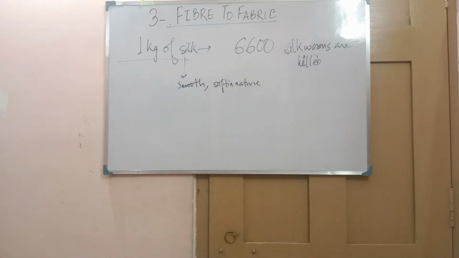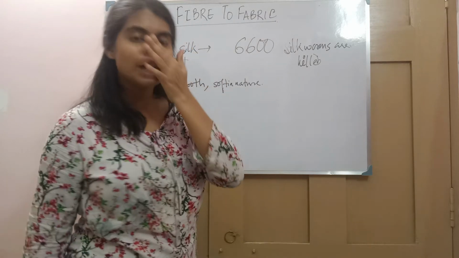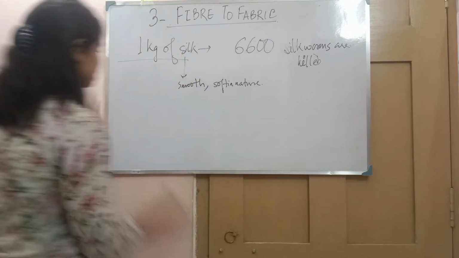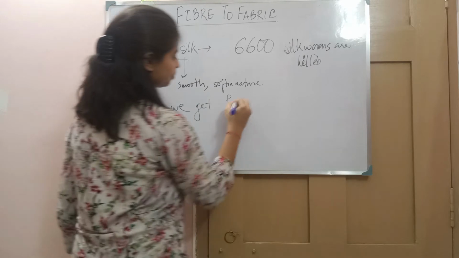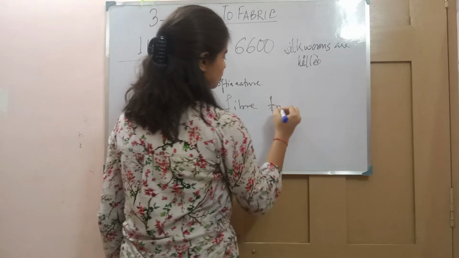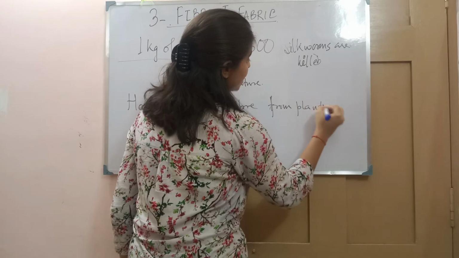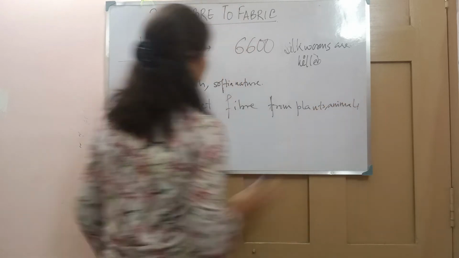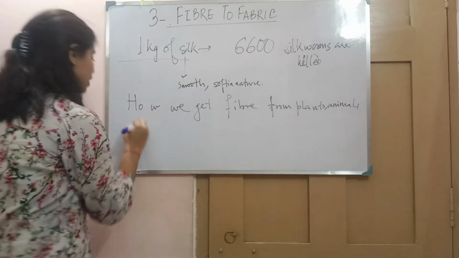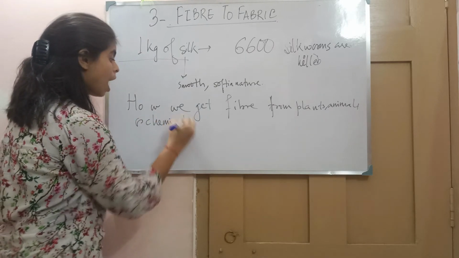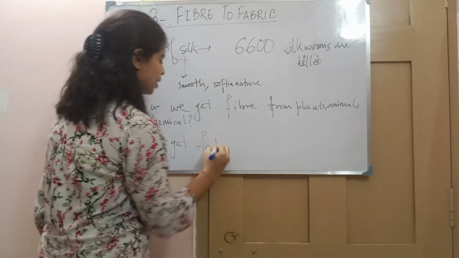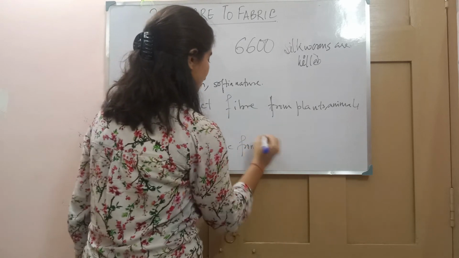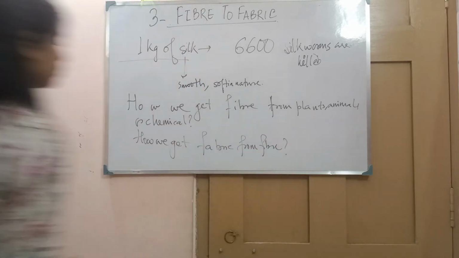Now comes to this chapter that we will learn. Now from fiber to fabric, we get an idea of what we will learn. We will learn how we get fiber from plants and animals, because we have learned in class 6 how we get this fiber from plants, animals or chemicals, and how we get fabric from fiber.